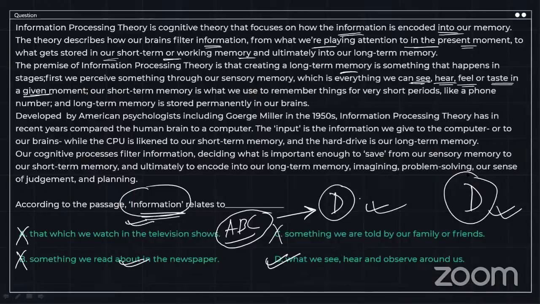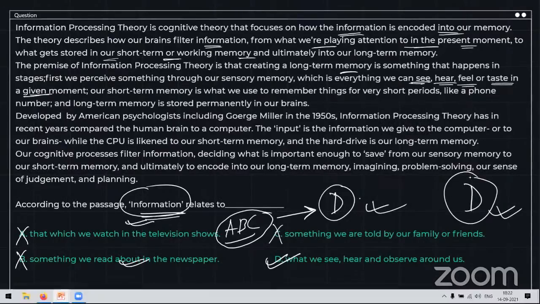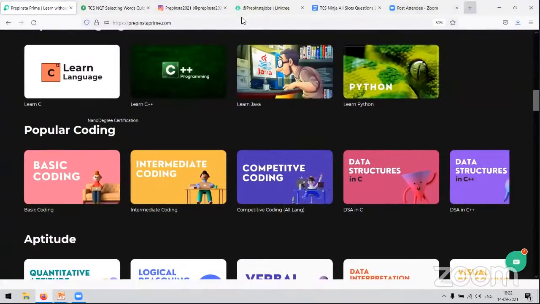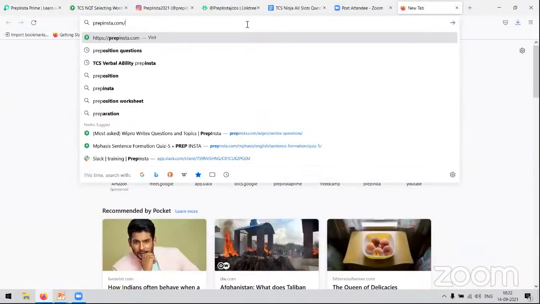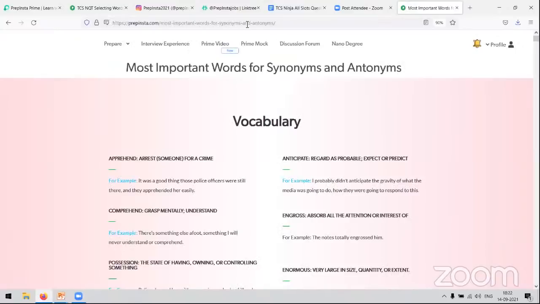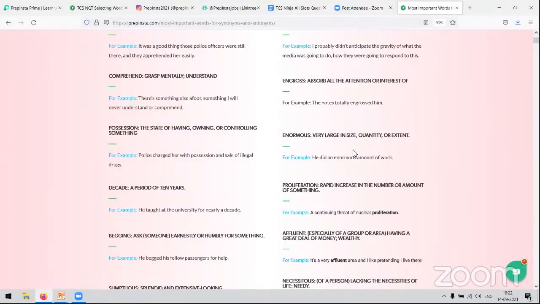All right, so yes, we have come towards the end of all the questions, but a very important thing that I would also let you know is that what you can do is go on to this page, right? I hope my team can circulate this link onto the comment section as well. This is the best page that you can use to answer synonym antonym based questions, or let's say any question based on selecting words, right?